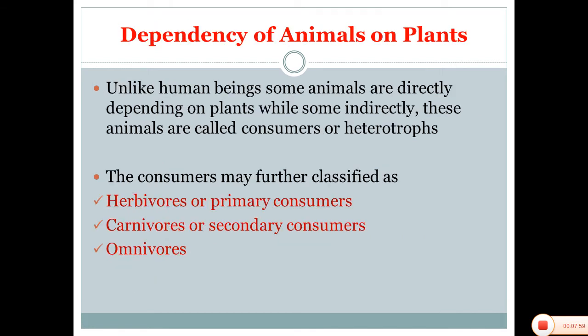Now, dependency of animals on plants. Till now we have seen how human beings depend on plants and animals. Now we will see how animals depend on plants. Like human beings, some animals depend directly on plants while some depend indirectly. These animals are called consumers or heterotrophs. They are further divided into three: herbivores, carnivores, omnivores.